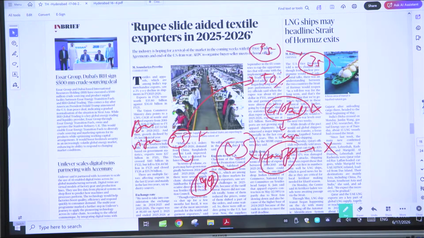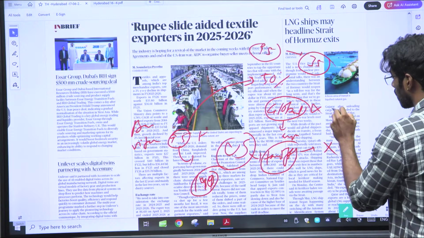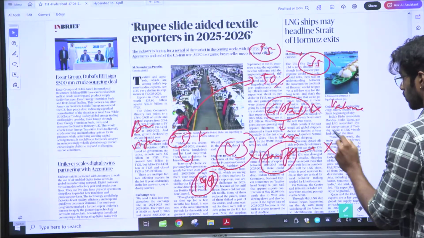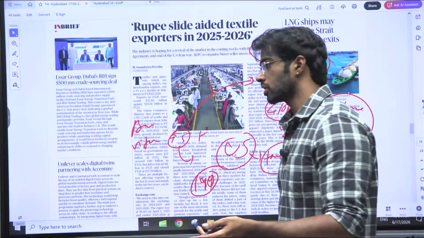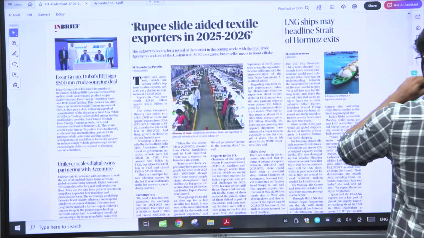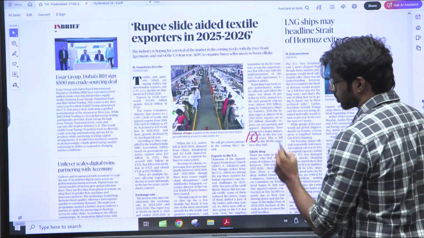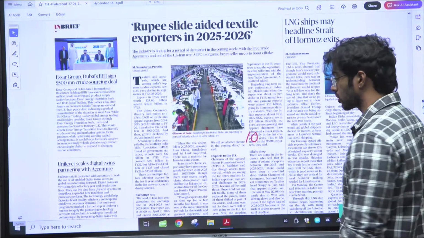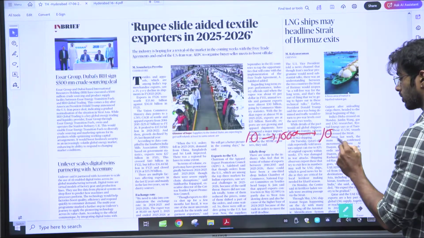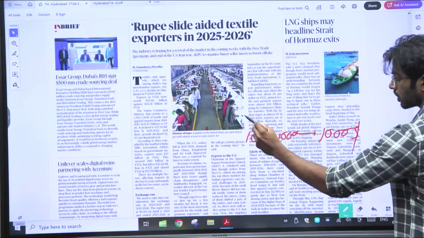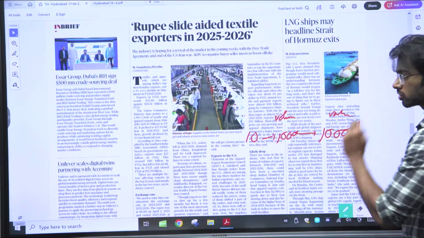And what you need to understand is that whenever it comes to these kinds of things, we should not look at value. You should always look at volume. The reason I tell you this is because, let's say in 2015 one t-shirt was $10, right? One t-shirt is $10 and they exported 100 t-shirts. 100 t-shirts means it is $1,000. So the volume is 100, whereas the value is $1,000.